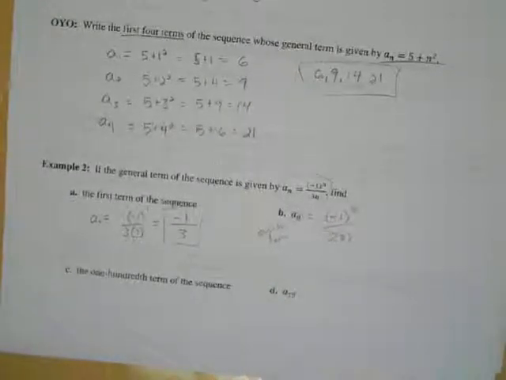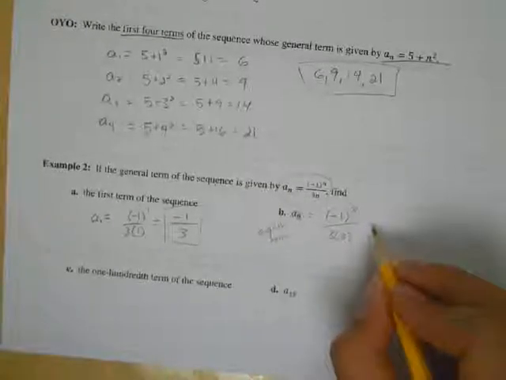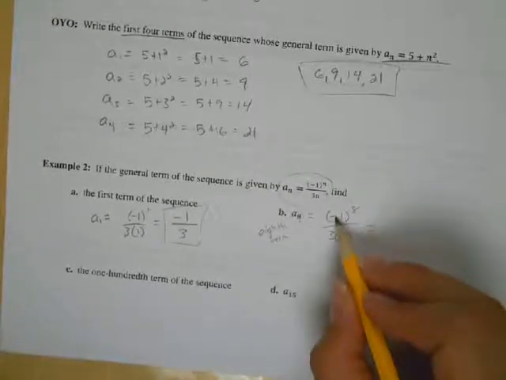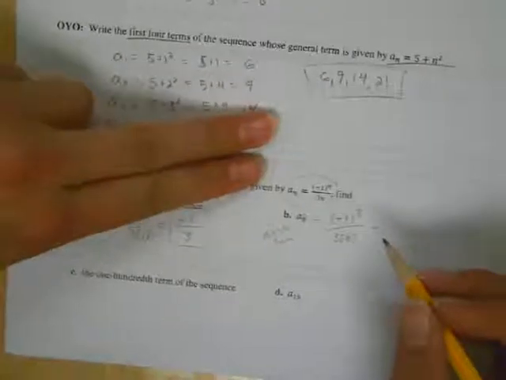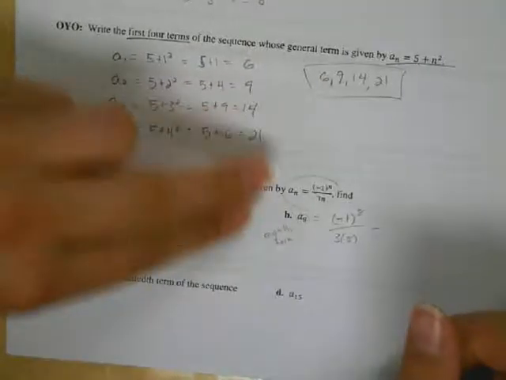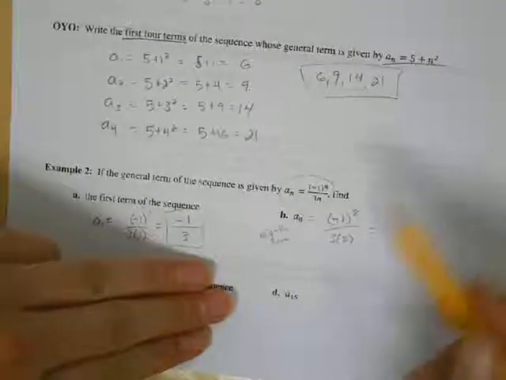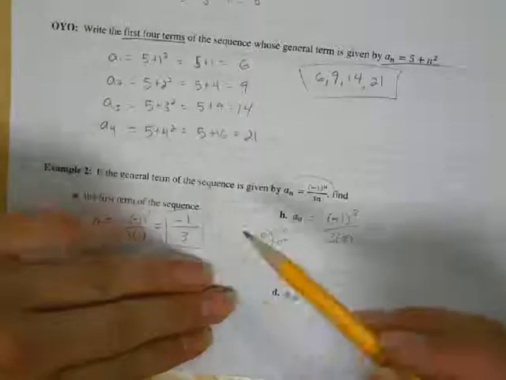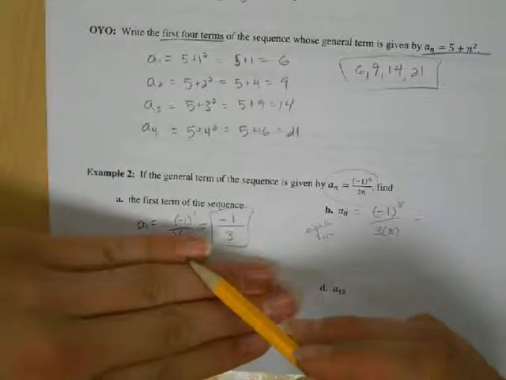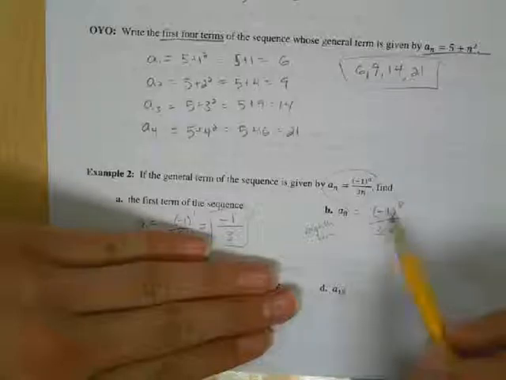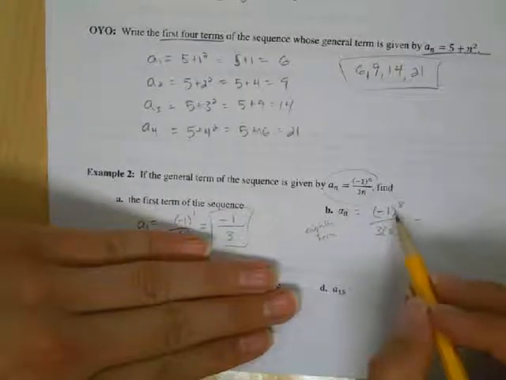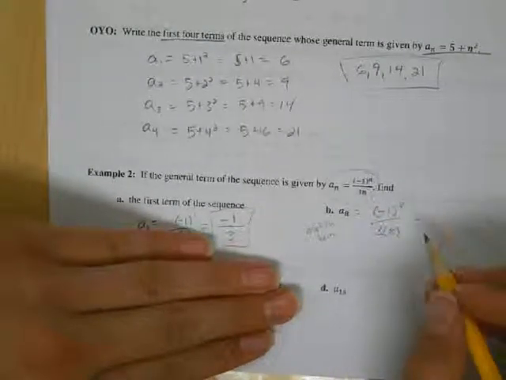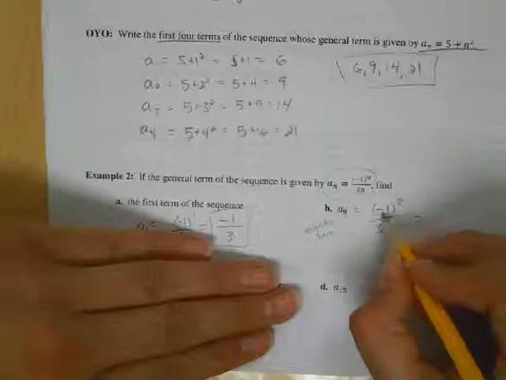Okay, now negative 1 to the 8th power. You have to remember that negative 1 times negative 1 would be positive 1. Times negative 1 again gives me negative 1. Negative 1 times negative 1 gets me back to positive 1. So you're just going to keep rotating through 1s and negative 1s, because anytime you multiply 1 by 1, you're still going to get 1. Okay, so that negative is just going to rotate.